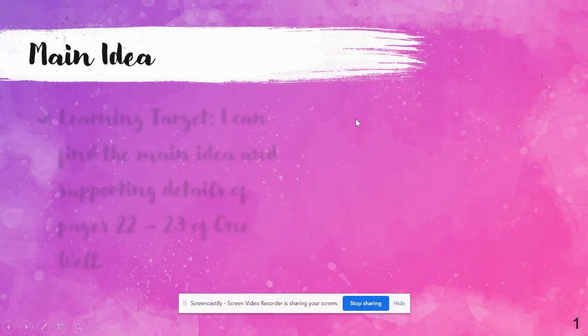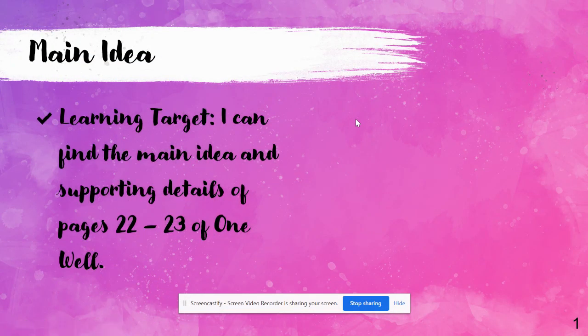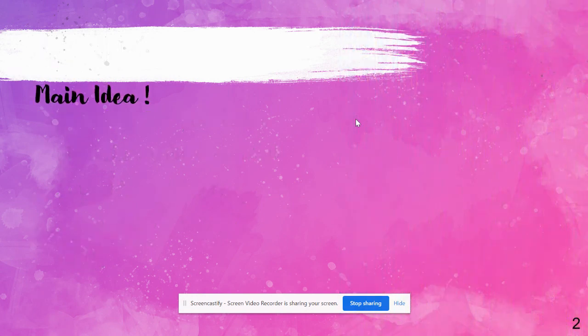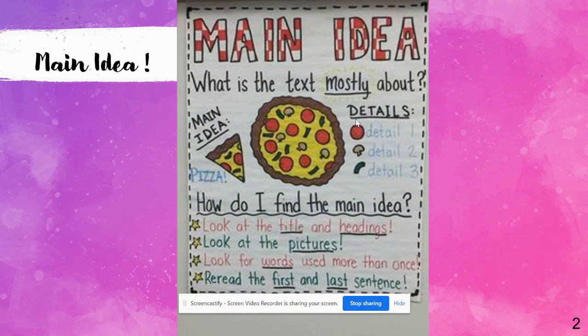Okay. Main idea. Our learning target today is to find the main idea and supporting details of pages 22 and 23 of One Well. So remember this guy? One Well, the story of water on earth. Main idea, what is the text mostly about? When you think of main idea, it is what it's mostly about. What is the gist? What is the point? Okay, the point, get to it. Every text has a main idea. And then remember that our details is what backs up our main idea.